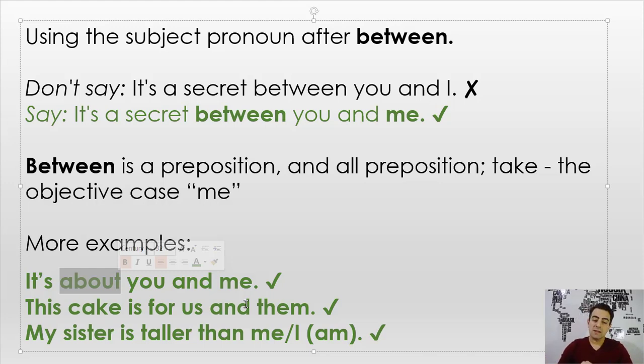And the last one, my sister is taller than me, or my sister is taller than I am. So I can use both of them because some people say that than is a conjunction and not a preposition. If it is a conjunction, I should use a subjective pronoun. My sister is taller than I am, or I. But some other people believe that than is a preposition, so what comes after that should be an object. Like the previous examples. My sister is taller than me.